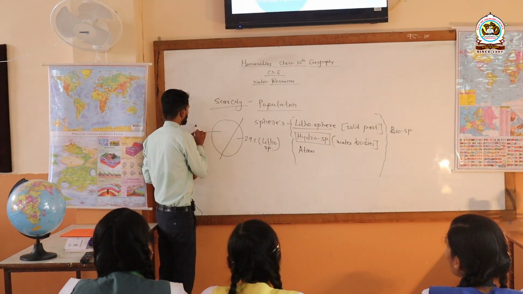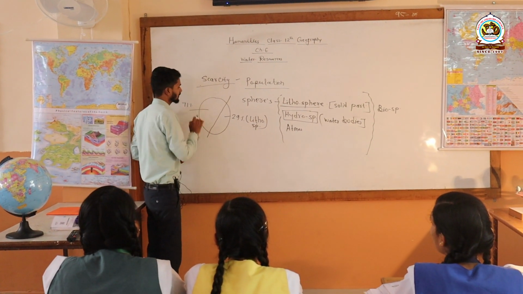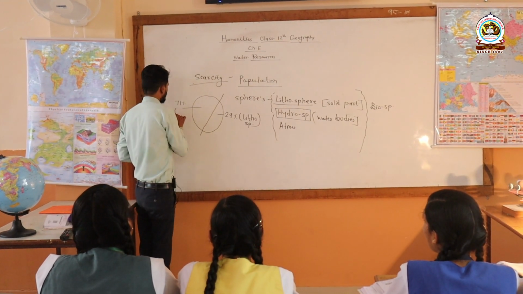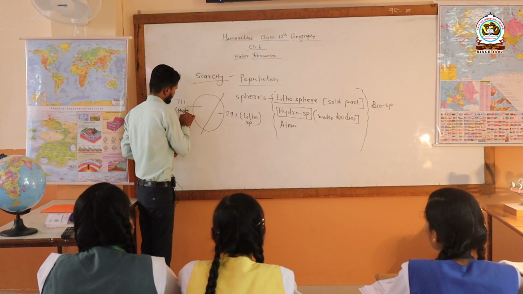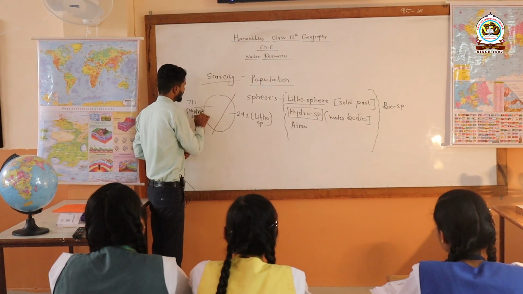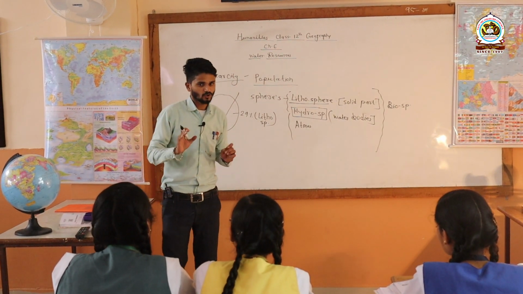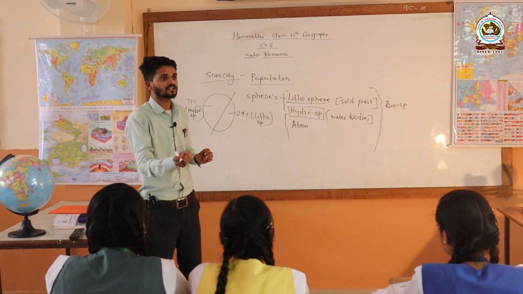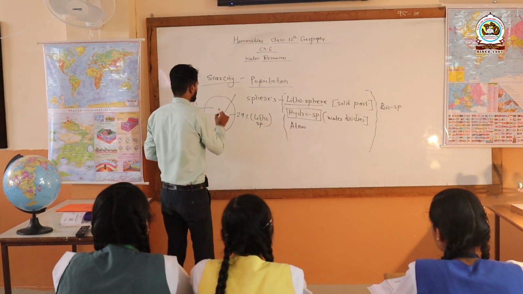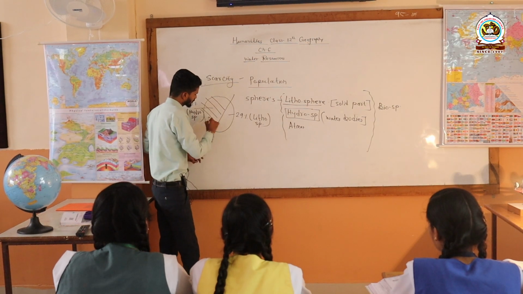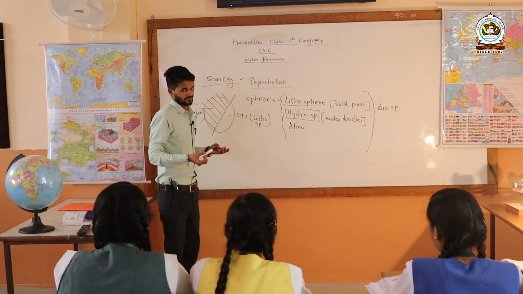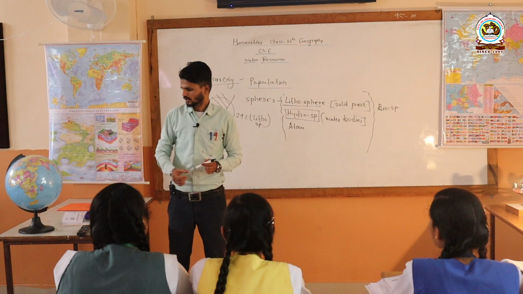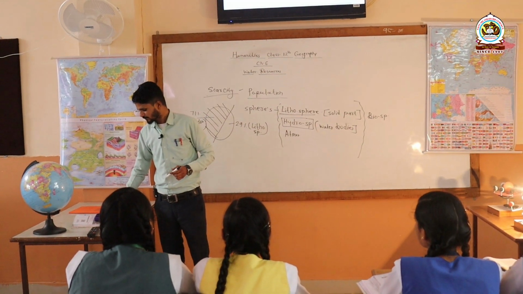The remaining 71% part of the earth is actually what? Hydrosphere. Yes, it is actually hydrosphere. Got the point? So in this chapter, as I already told you 2-3 times, we have to study about hydrosphere. Got it? Okay, so let's come to the main point right now.